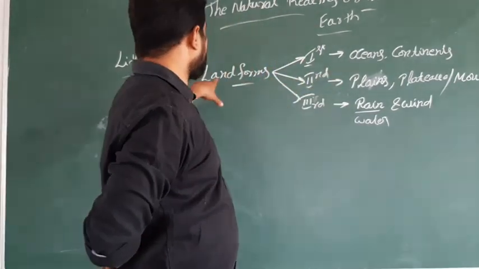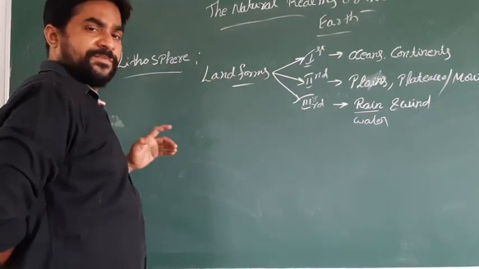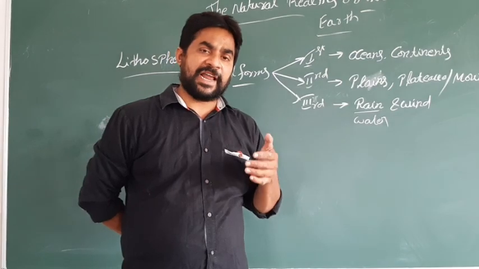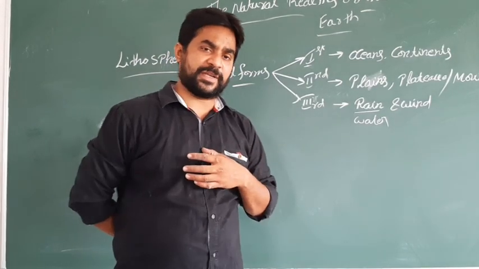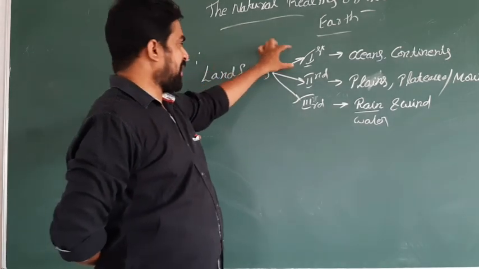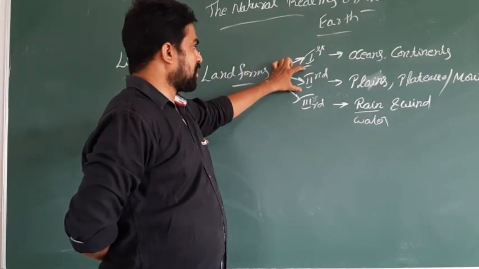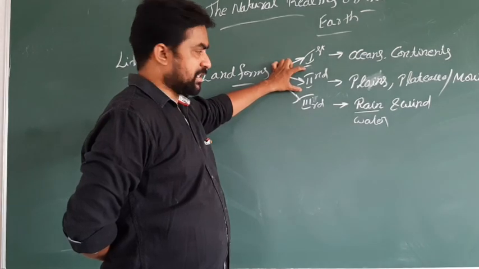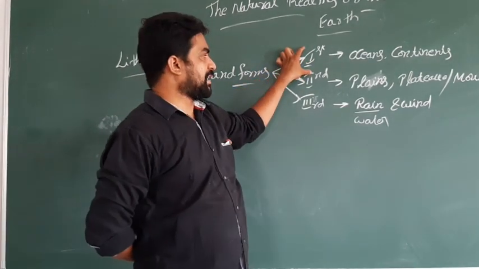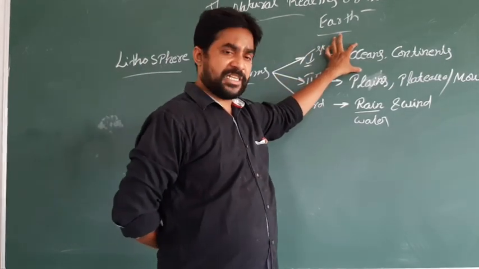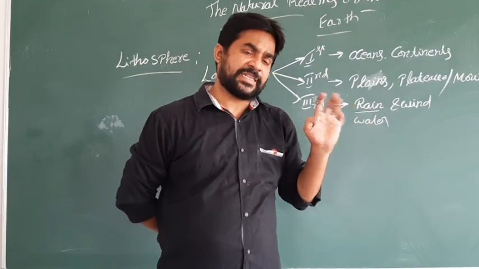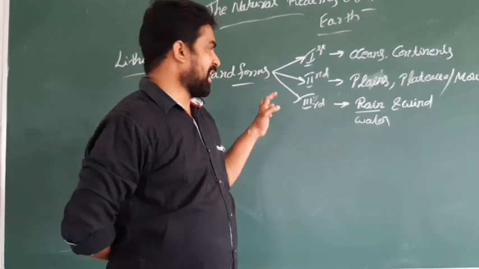One more time. Here we are going to discuss the landforms. Landforms are a part of lithosphere, and landforms are divided into three: first order landform, second order landform and third order landform. In the first order landform, the oceans and continents are a part of it.